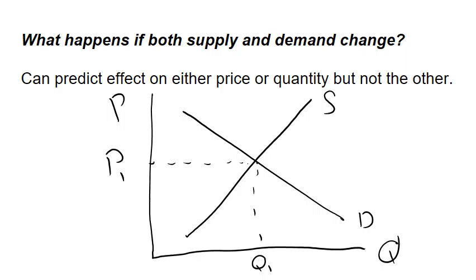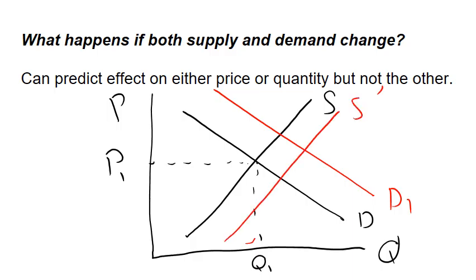Now, some event causes demand, or maybe two different events, but we have demand increasing. We'll call it D1. And let's say we also have supply increasing. Let's say supply does something like that. There's S1. Okay. Well, it's pretty quick to see that when demand goes up, that's going to make quantity rise. It's also true that when supply goes up, that's going to make quantity rise. We're going to see quantity go up because both of these effects push up on quantity.